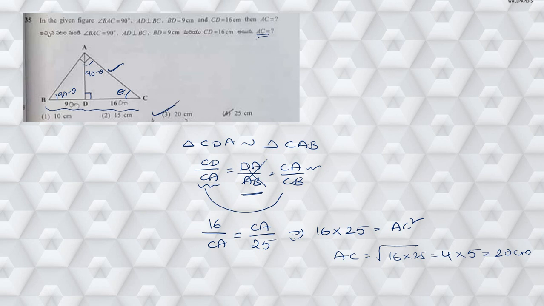Or directly you can remember this formula. Whenever you want this particular AC square value, from this side you take the product of these two parts. You take the product of this part and this whole part. So AC square is equal to CD into CB. Right? Next, moving on to question number 26.